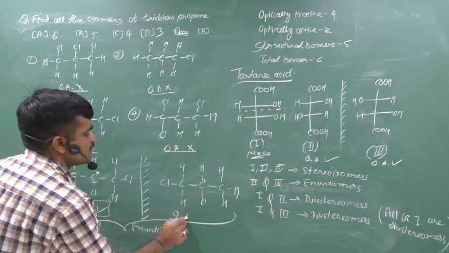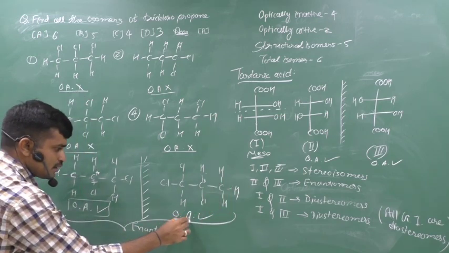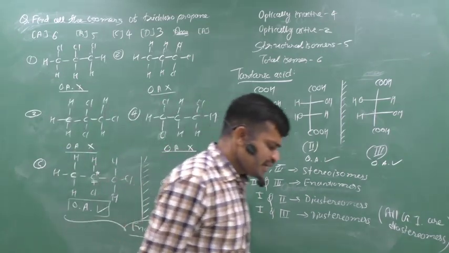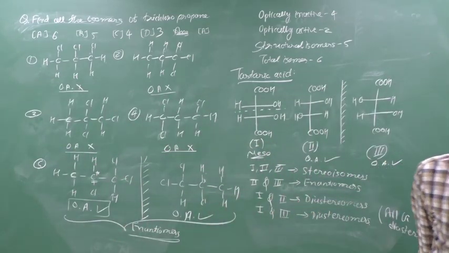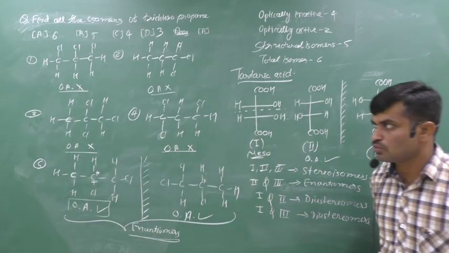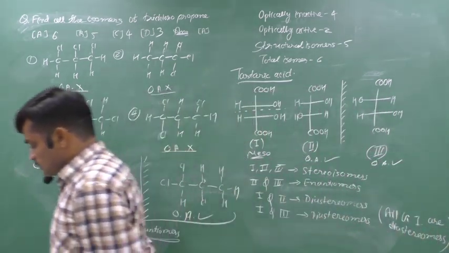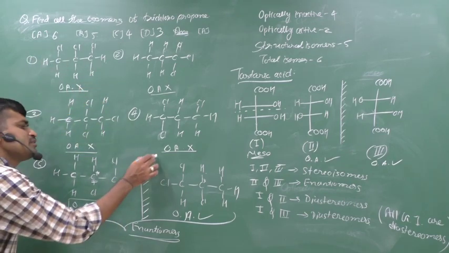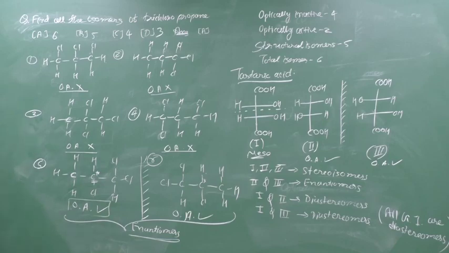It is also optically active. Clear? It is a pair of enantiomers. Now we have no other possibility to form another isomer with respect to trichloropropane. Therefore if anyone asks how many total isomers there are, we can say that 1, 2, 3, 4, 5 and its mirror image 6. Total 6 isomers are there.